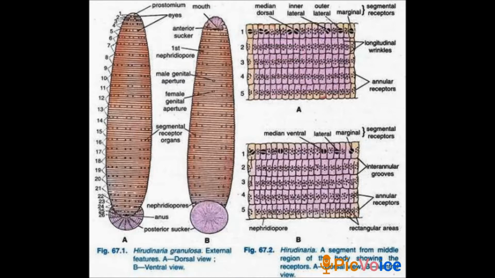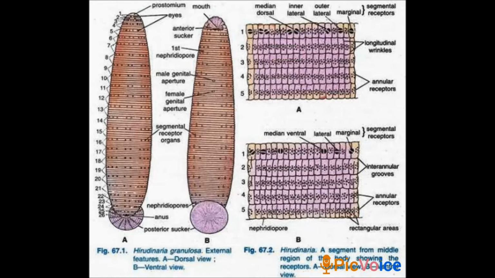See. Next, nephridiopores. It opens to the exterior by 17 pairs of nephridiopores. They lie ventrally on the last annulus of each segment from 6 to 22. From the 6th segment to the 22nd segment, the nephridiopores are present.